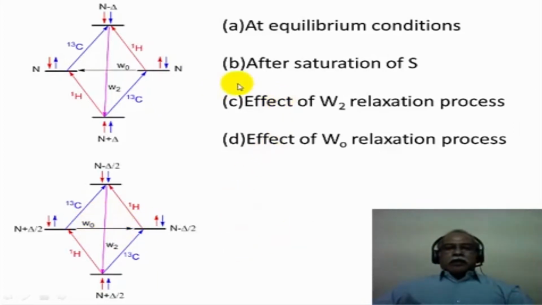Now let us look at the equilibrium condition. This would be the equilibrium condition where you have a slight excess population in the ground state. Let us assume there are 4n spins available in total, so the total number of spins is equal to 4n.